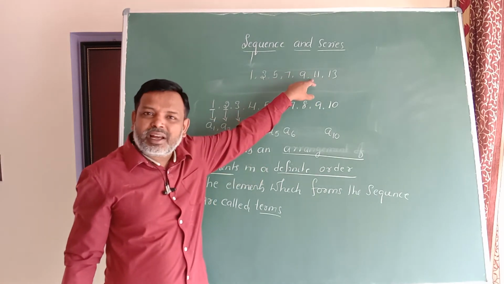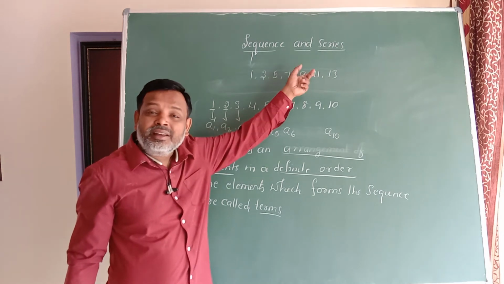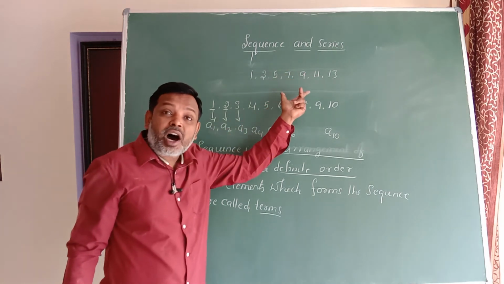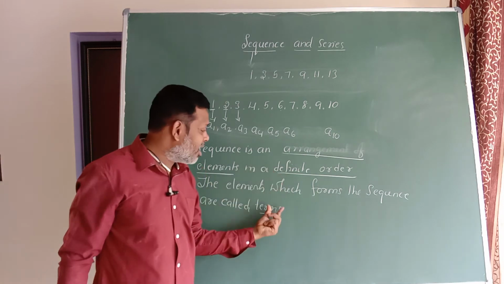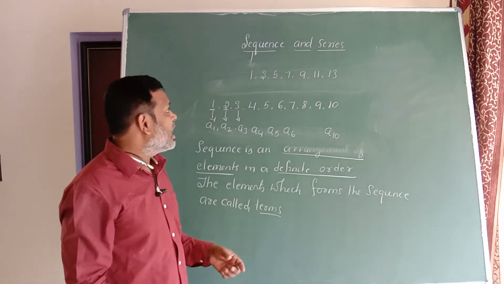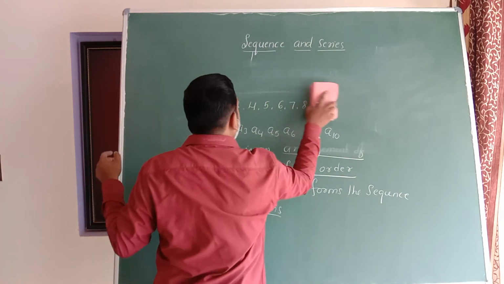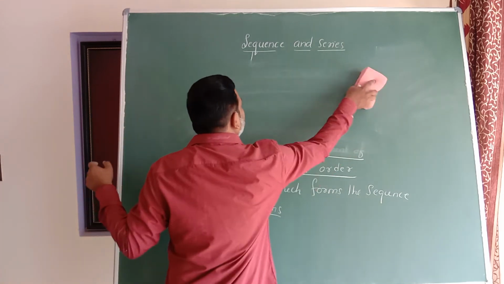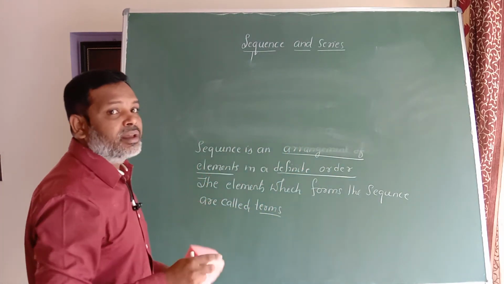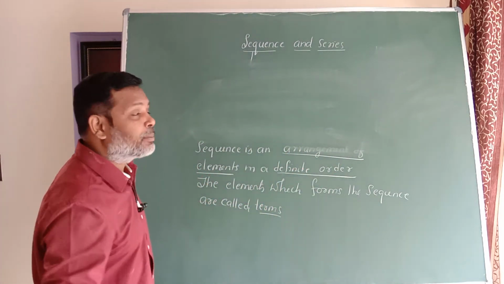So how many terms are there? 7 terms. The elements which form a sequence are called terms. Then if a sequence has 100 terms, how can you represent it here?